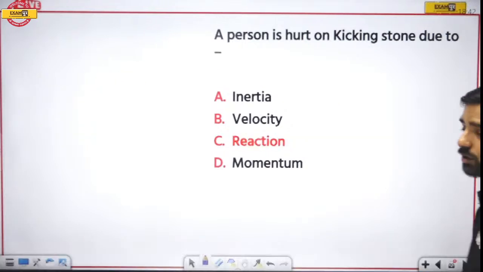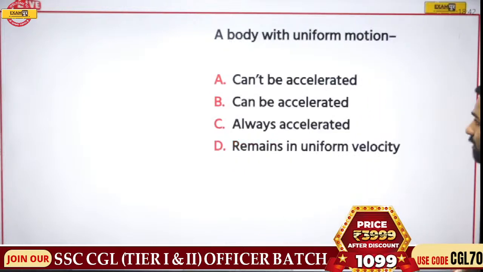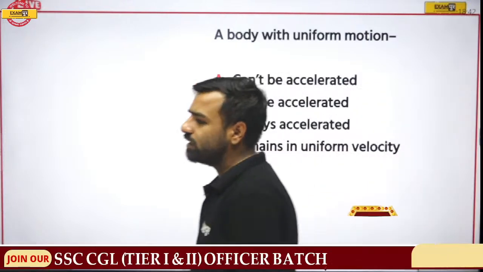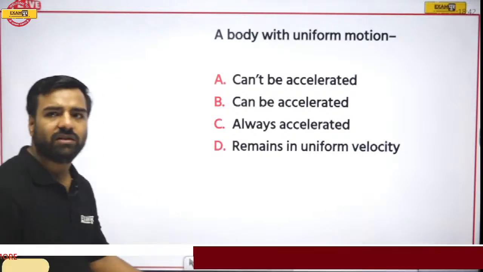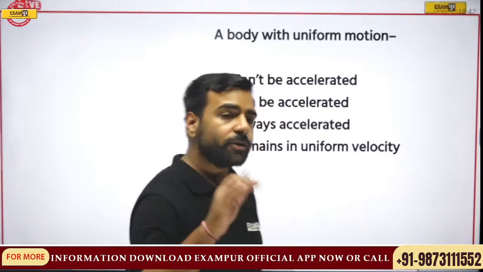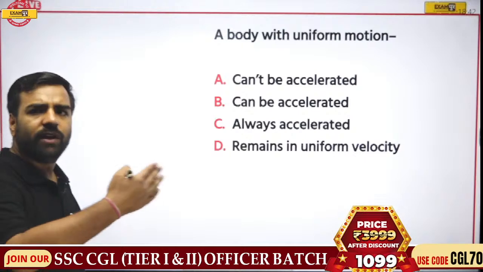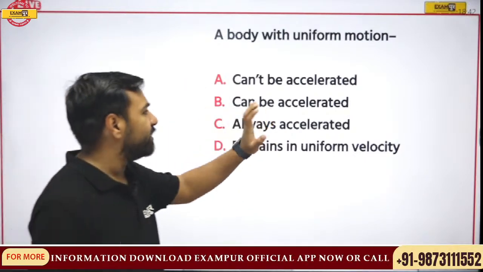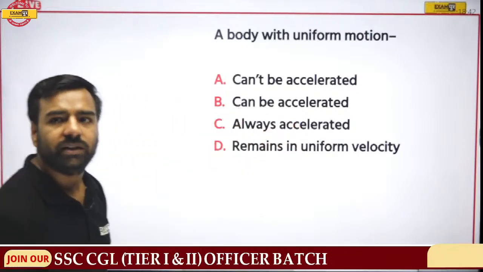In the morning we discussed this example, remember? A body with uniform motion: it can be accelerated, can't be accelerated, always accelerated, remains unchanged. We have discussed acceleration. Remember, what is acceleration? The rate of change of velocity. So if a body is moving with uniform motion, can it be accelerated? Who will give me this answer?